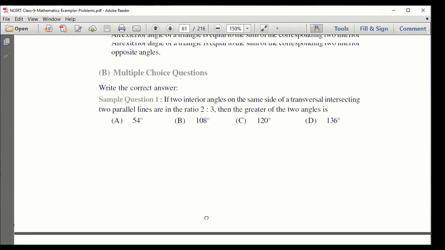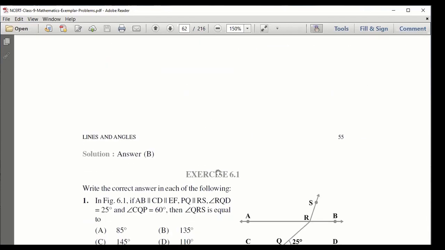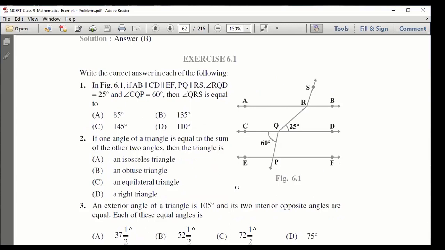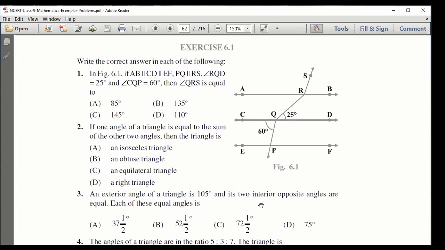So 108 is the answer. Now, answer is B. Now, guys, this looks difficult but it's all easy. Tell me who will solve question number 1. Diagram is in front of you. You might feel it's difficult. Try question number 1, 6.1. This symbol means AB is parallel to CD, CD is parallel to EF, and PQ is parallel to RS. RQD is, and this is the exemplar.